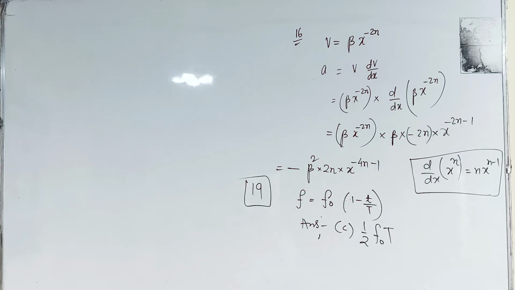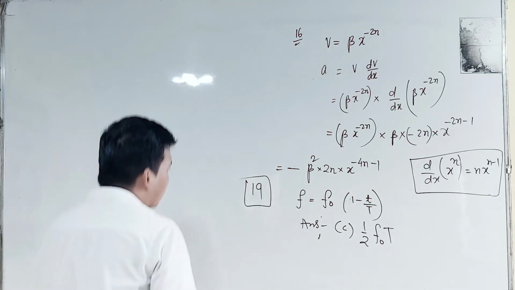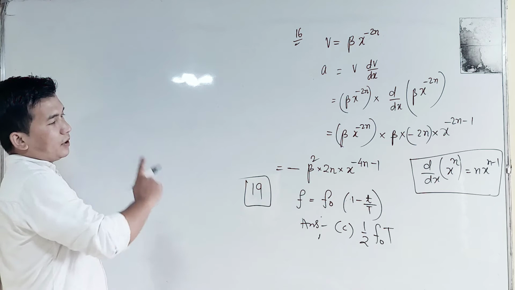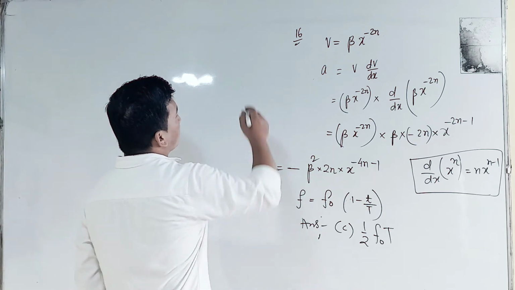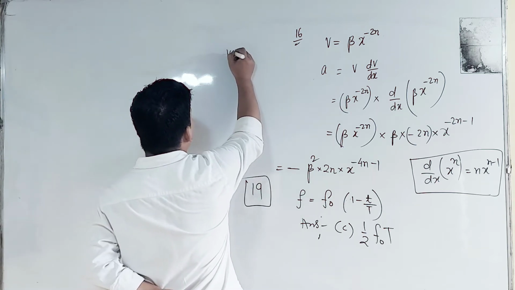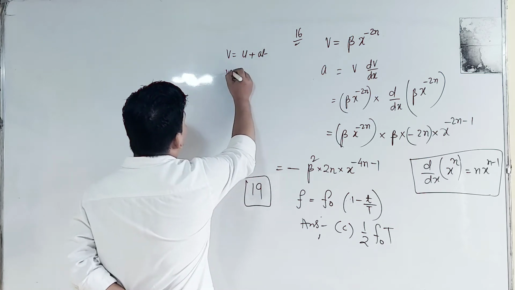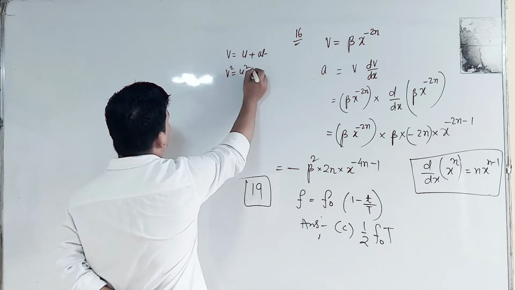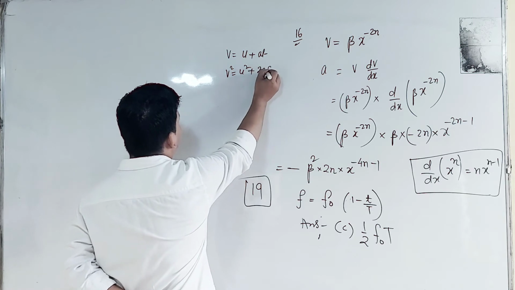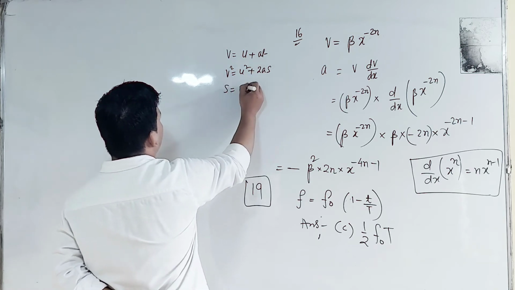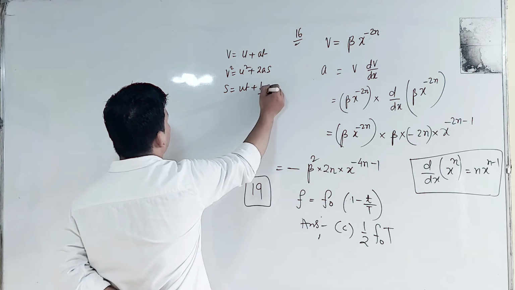Next, the third topic will be the kinematics equations for accelerated motion. That means we have these four very important formulas that are used in one-dimensional motion. Here, v equal to u plus at, v square equal to u square plus twice as, s is equal to ut plus half at square.